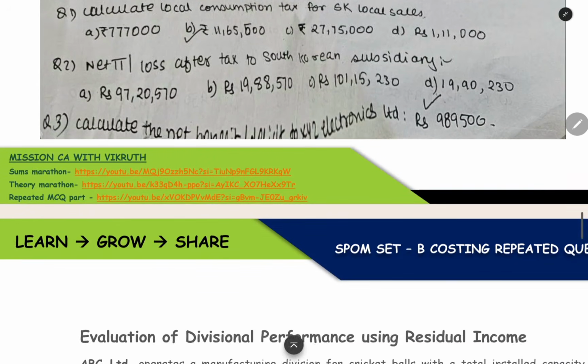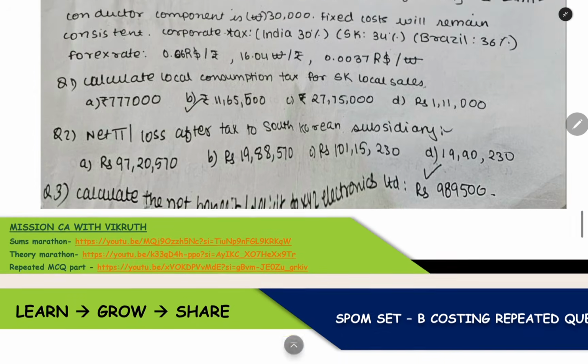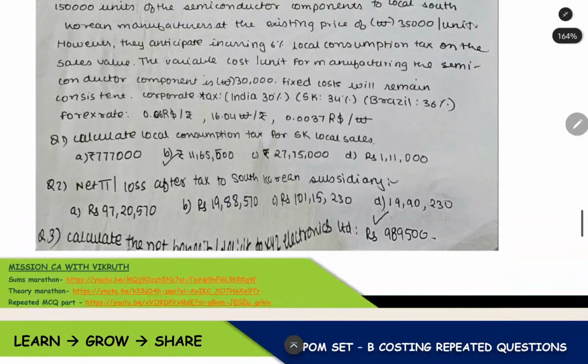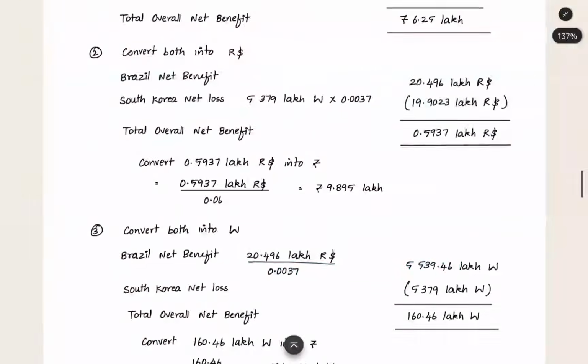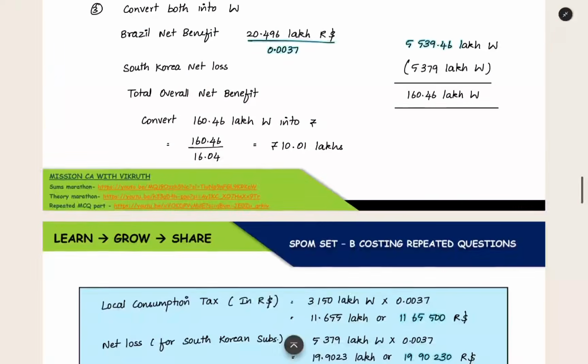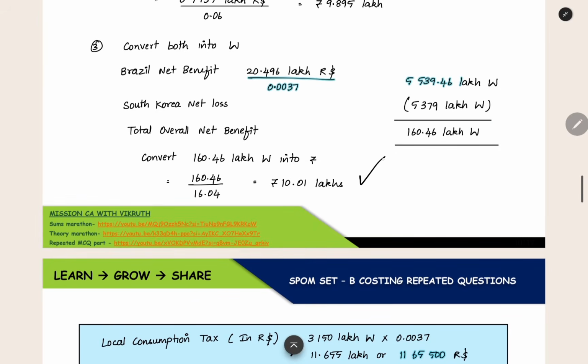And the next thing is here, I don't think this answer is correct, because they have asked to calculate the net benefit or loss to XYZ Electronics Limited for the entire company. They have made the answer 9,89,500, because this we also got as an answer, but that is not the final answer. Under the three methods, when we convert it, we are getting the highest amount in the third method only, 10.01 lakhs. So this should be the answer. The most beneficial method only will be considered as the answer.